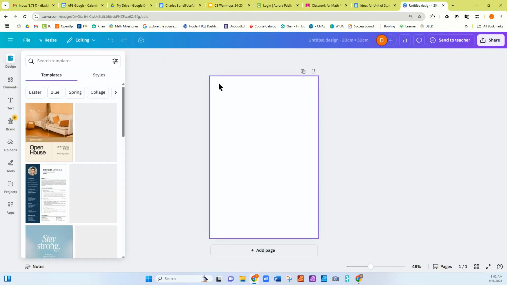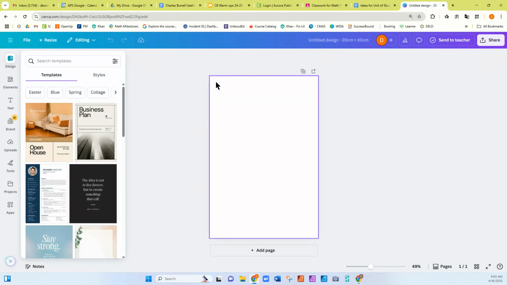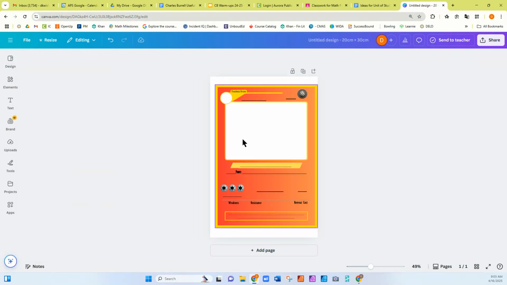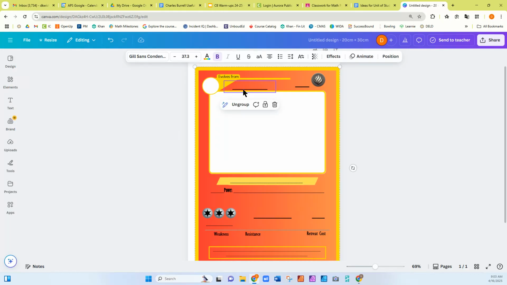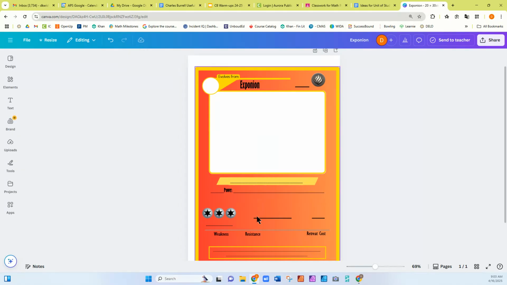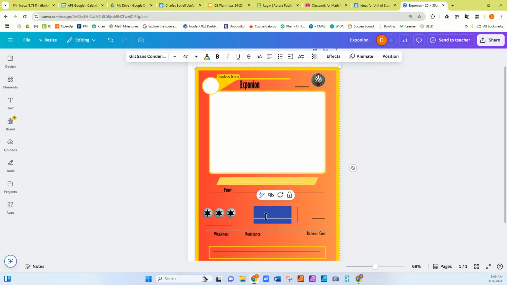And then I'm just going to copy and paste. Yeah, there we go. Now it's in its own document, so I can do whatever I want. So name, I'm going to say Exponion, exponential firestorm. I'm going to reduce the size of that.